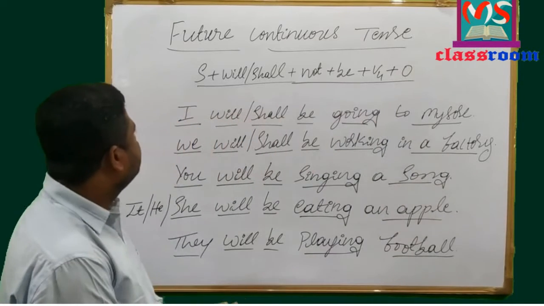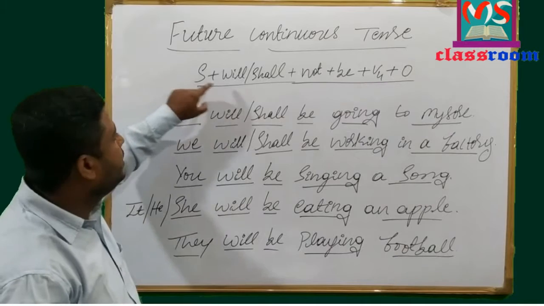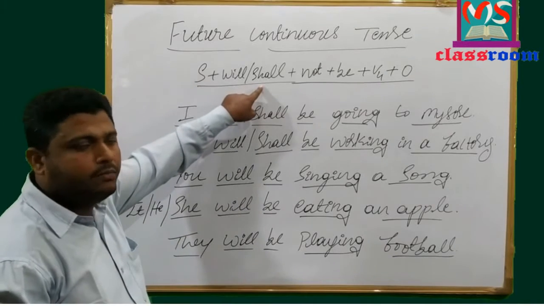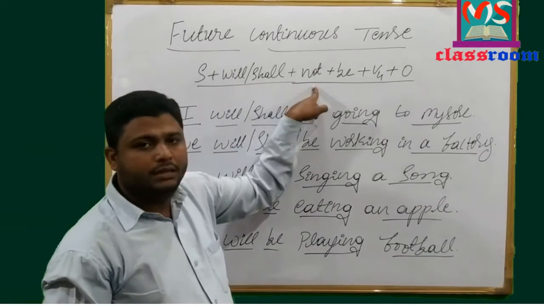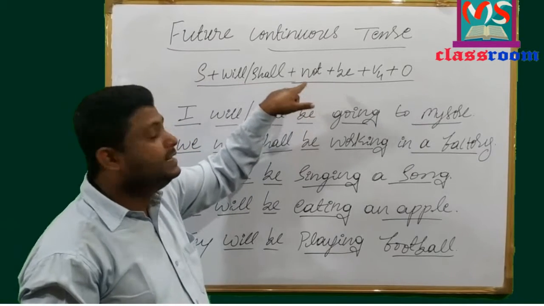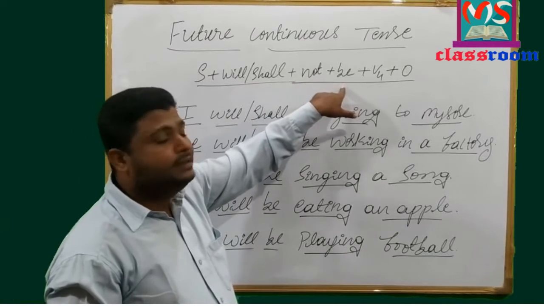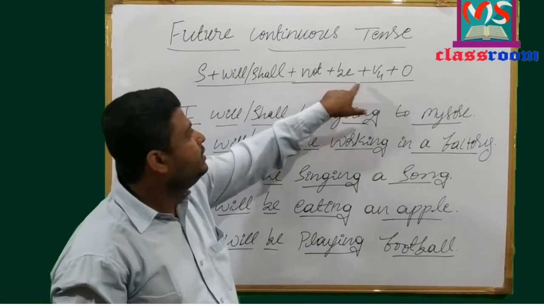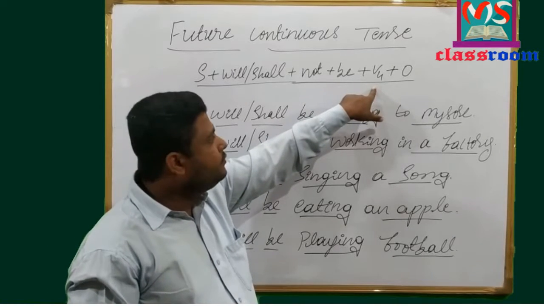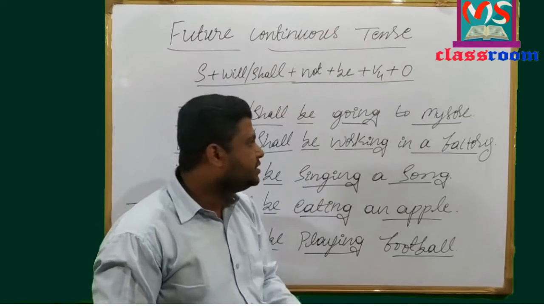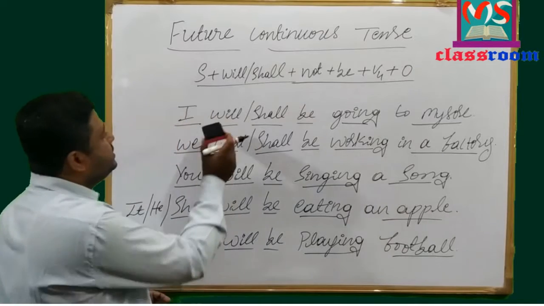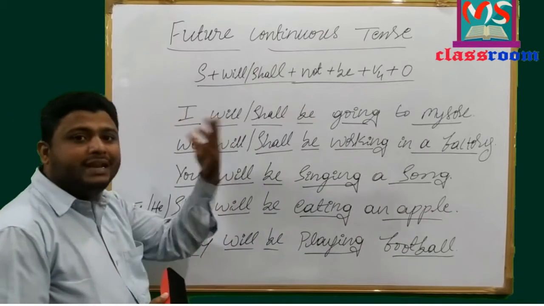Why not? Because it is a negative sentence. Now let me change the affirmative sentences into negative.